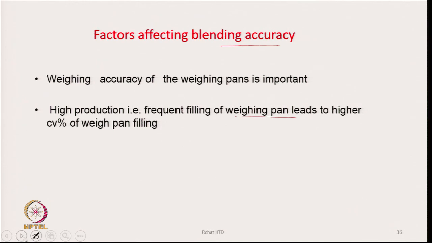So, if the frequency of operation of the weighing pan is enhanced beyond a certain limit in order to increase the productivity of the machine, then there is a danger that blending accuracy will suffer. So, you have to know at what level of production the variation in the weight of the material being dumped from a particular blender is minimum.